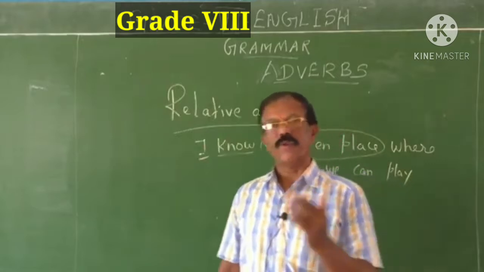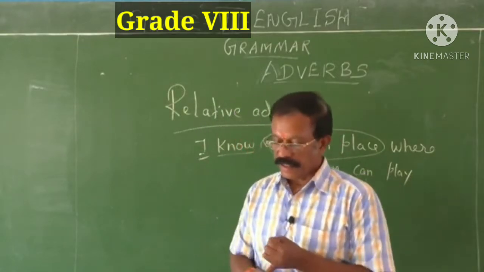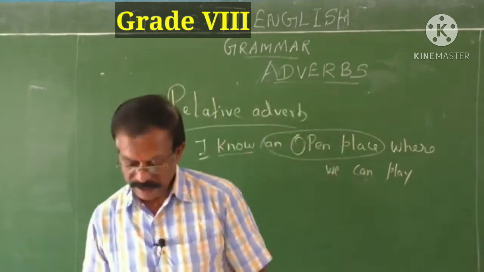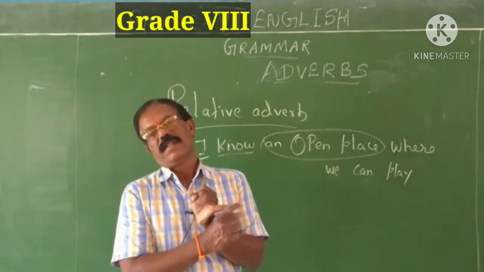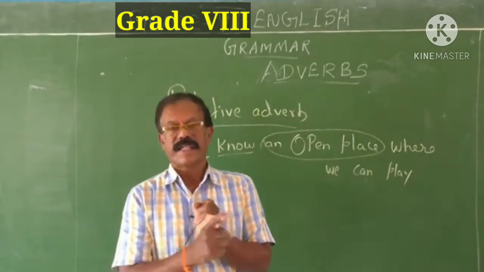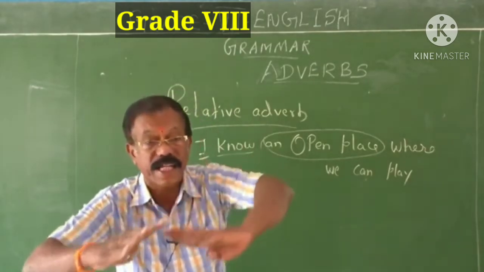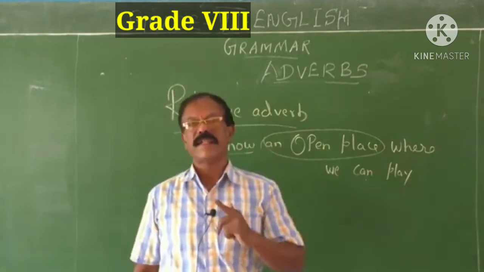Adverbs are classified into four types: simple adverbs, interrogative adverbs, conjunctive adverbs, which are connecting adverbs, and relative adverbs. These four are the classification of adverbs. Keep it in your mind, children.